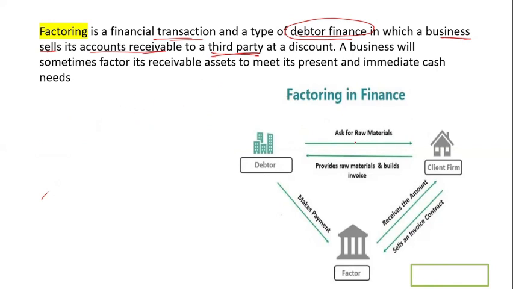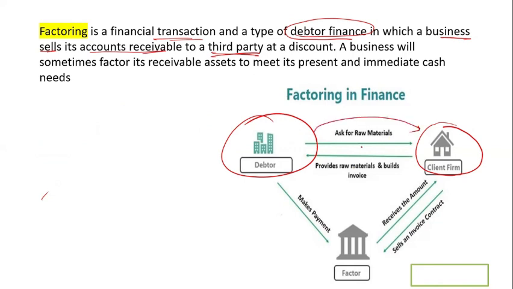You're a firm, and you sell material to this company, and this company is not paying the money right away. Suppose he gives a hundi or a certificate that he will pay the money after 2 months.